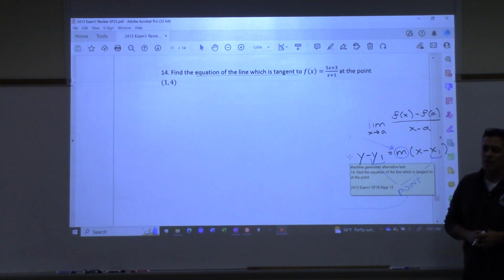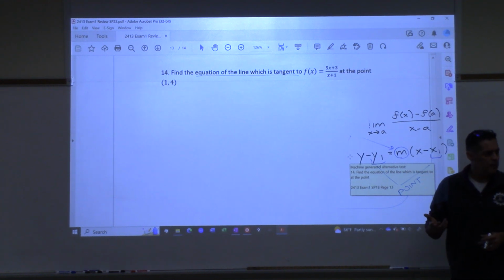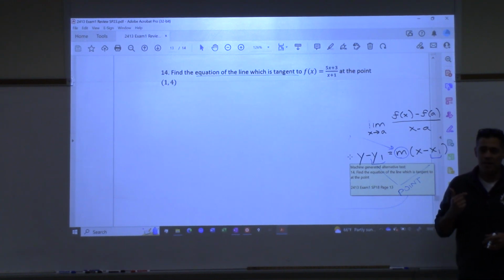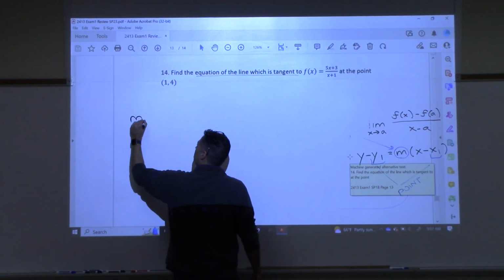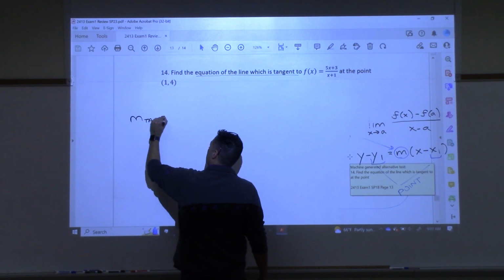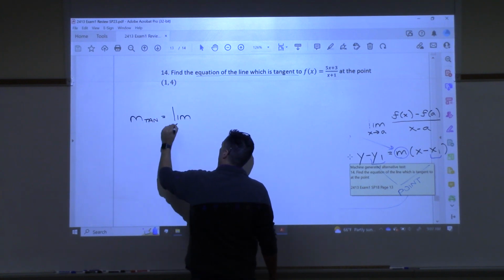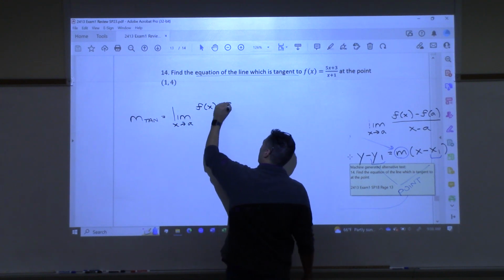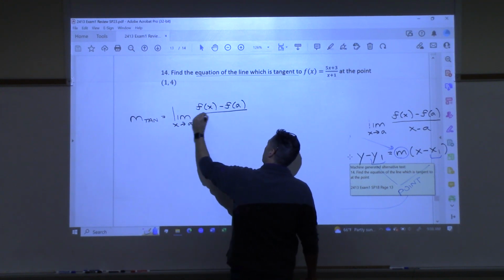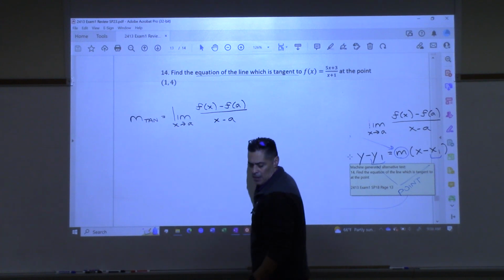So the first thing I'm going to do is figure out what? The slope of the tangent line, right? So let me start by calculating the slope of this tangent line. And to do that, I'm going to take the limit. Let me write the formula down first. The limit as x approaches a of (f(x) minus f(a)) over (x minus a). All right, that's my formula.